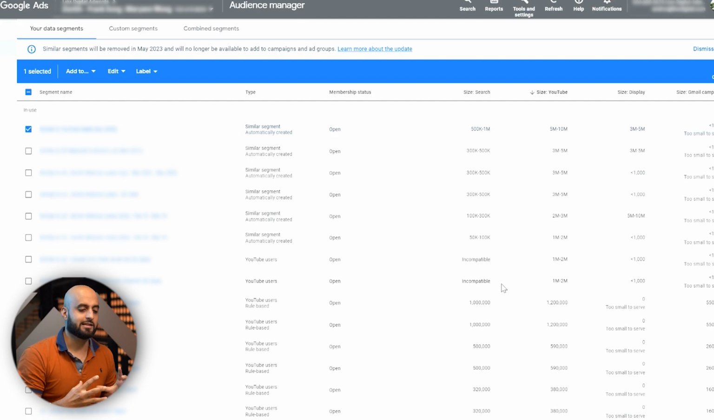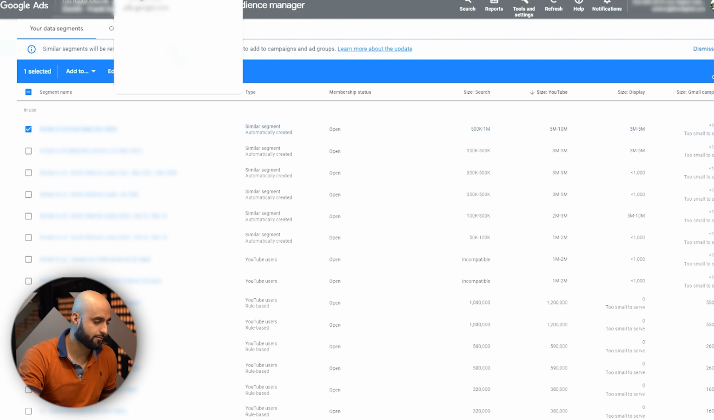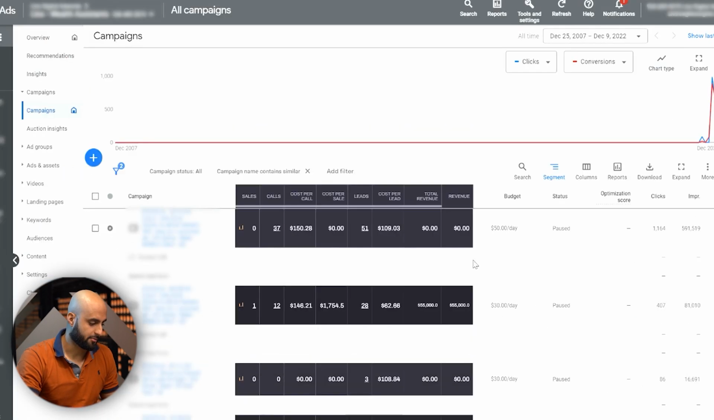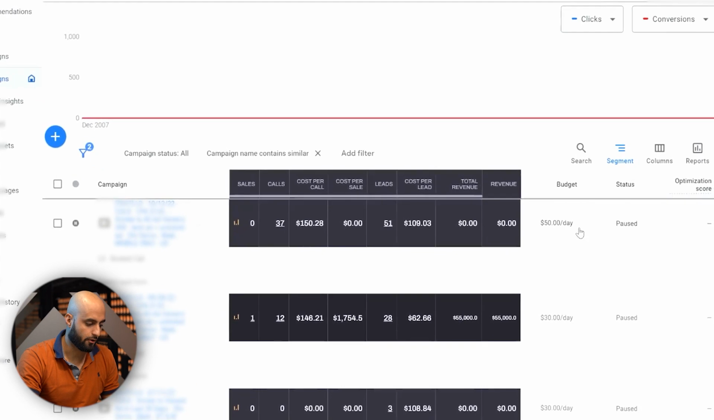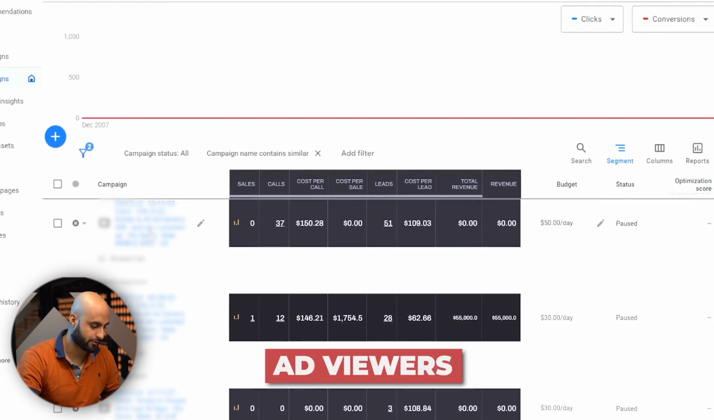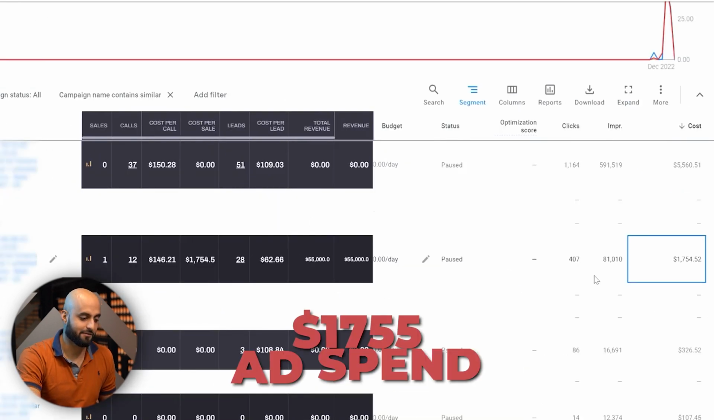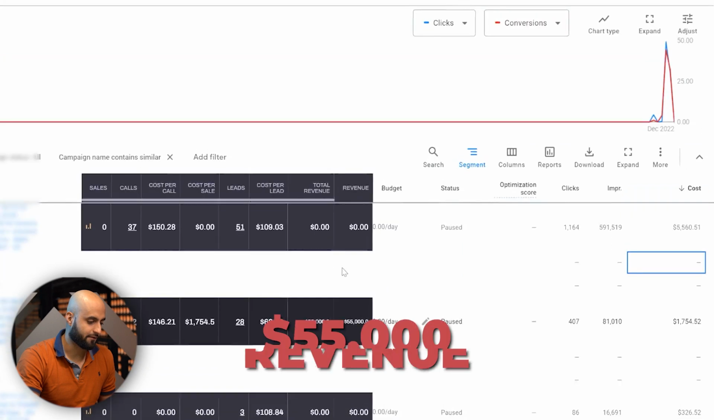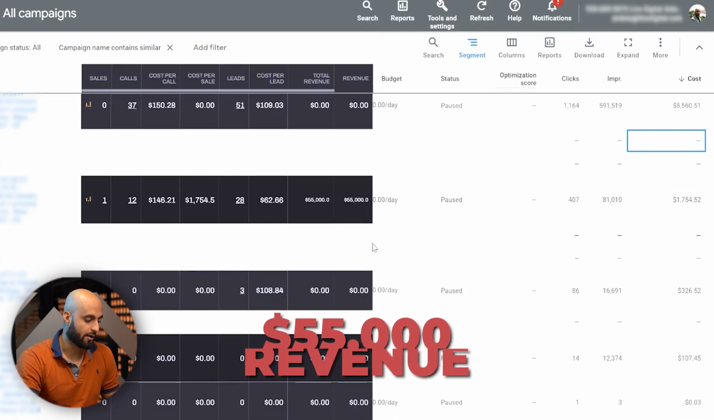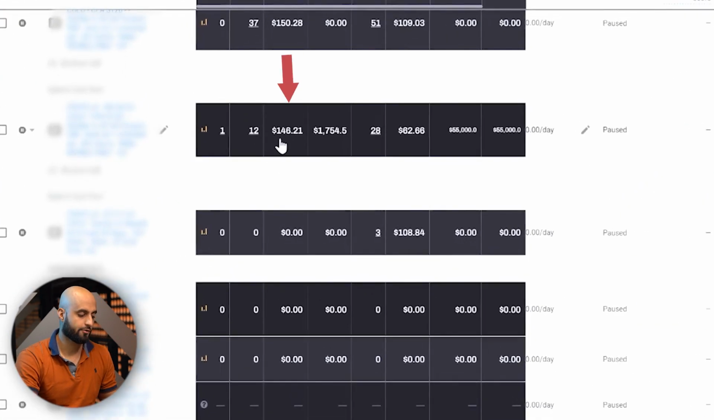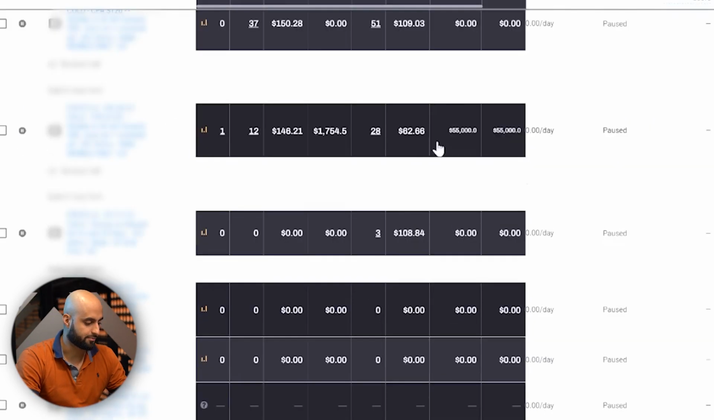We haven't really seen tremendous consistent results from similar audiences, but they have worked in the past, and we do have some examples of them working. For example, this is a high ticket offer, and it's a book call funnel. And this particular similar audience off of the ad viewers has generated results, right? This one actually generated a sale. We spent $1,700 and it generated $55,000 in revenue. And look at the cost per call here, $146. Our KPI was $200 for this particular offer.